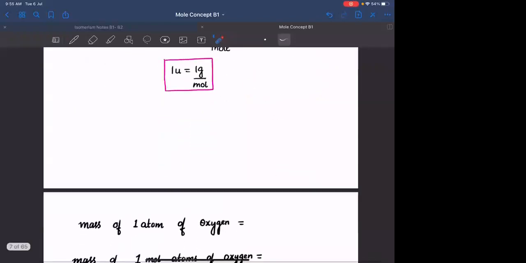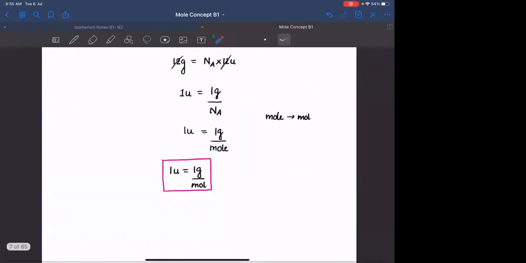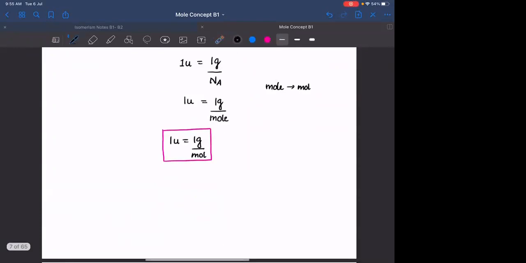One more thing, everyone. What is the mass of one carbon atom in terms of AMU?